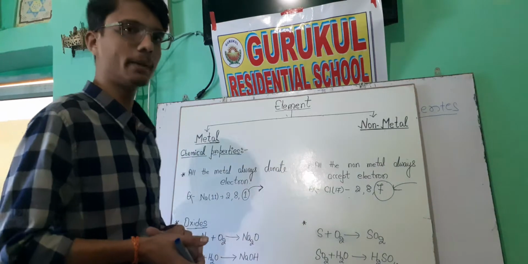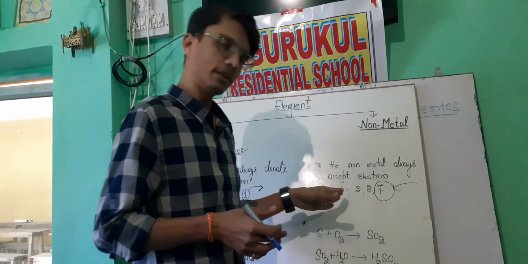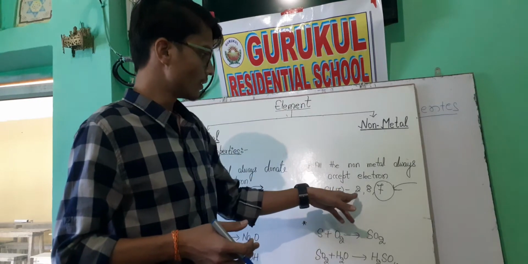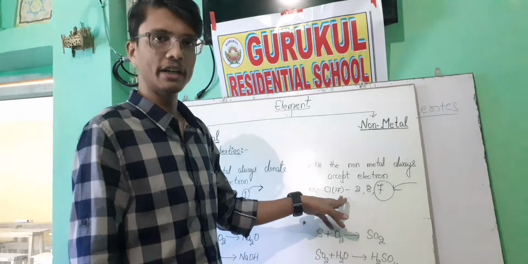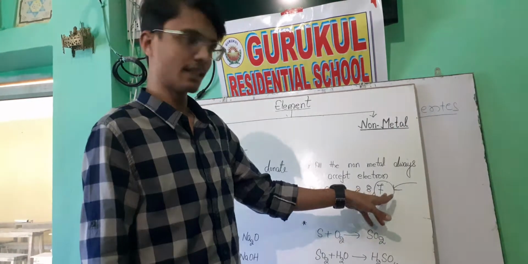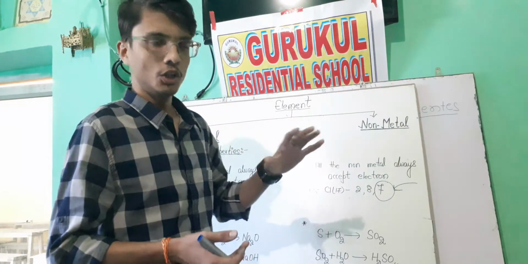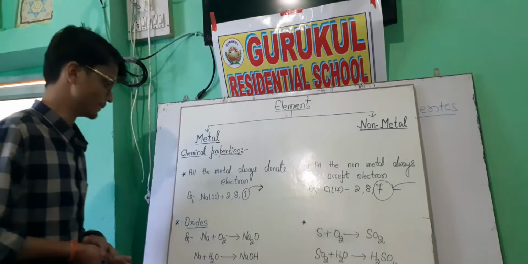When we come to the non-metal, it will always accept electrons. We can take an example as chlorine. The atomic number of chlorine is 17, and we write the electronic configuration as 2, 8, 7. It has 7 electrons in the outermost shell, so it will take 1 electron to complete its octet.